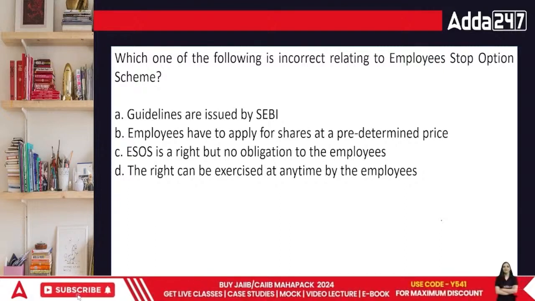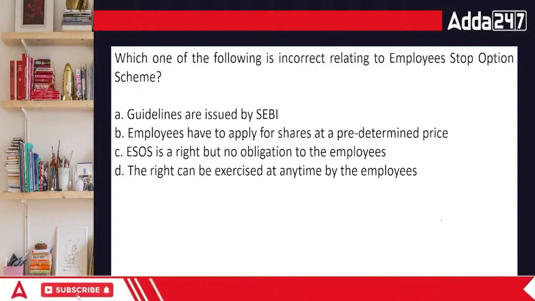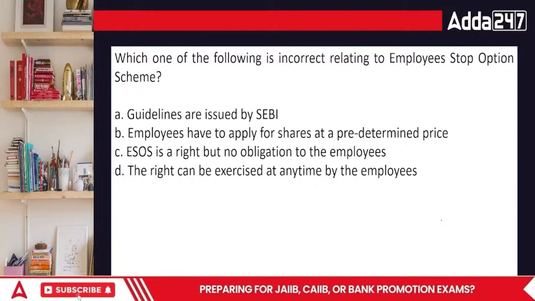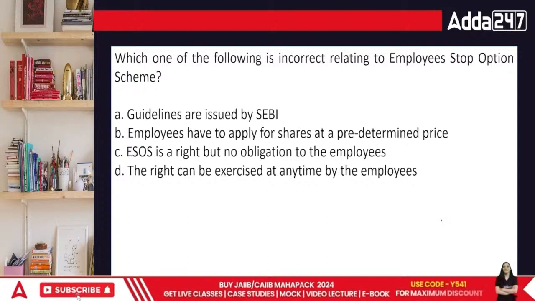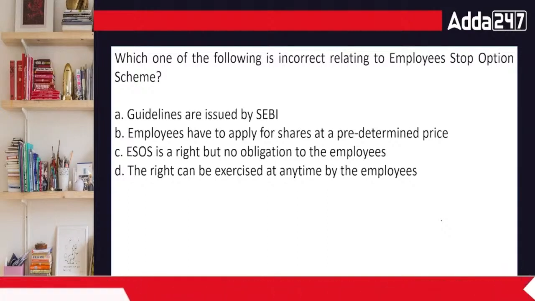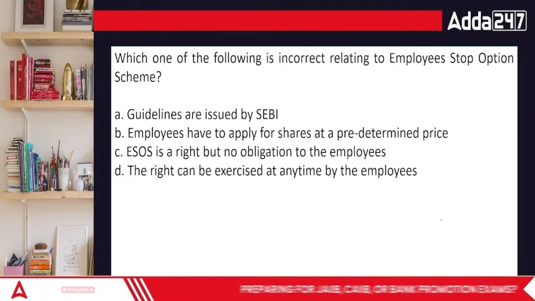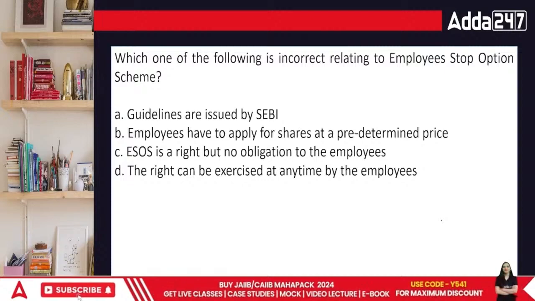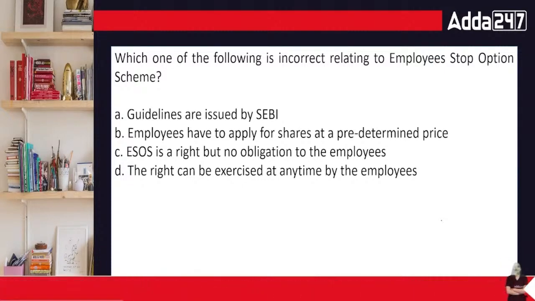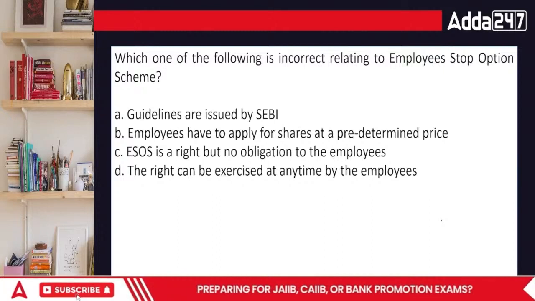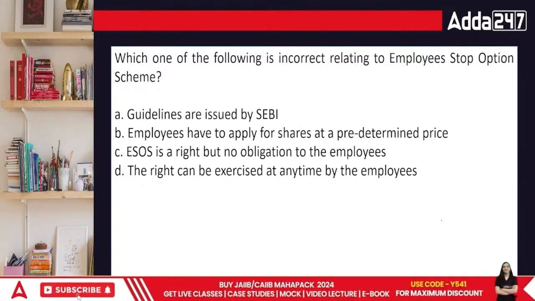But what is ESOS? Employee Stock Option Plan. In that case, the employee stock option plan usually puts the specific money into the equity or debt market directly. They become the intermediary. So if not conveyed properly, then it can get into trouble. When we talk about ESOS, the very first thing is, in this case, what's going to be the answer? Which one of the following is incorrect?